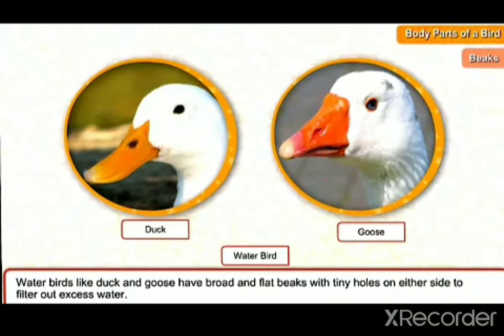If the birds have excess water, they can filter it out through these holes. Remember the names of the birds which have broad and flat beak: duck and goose.